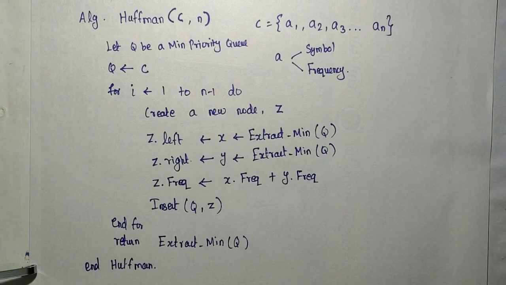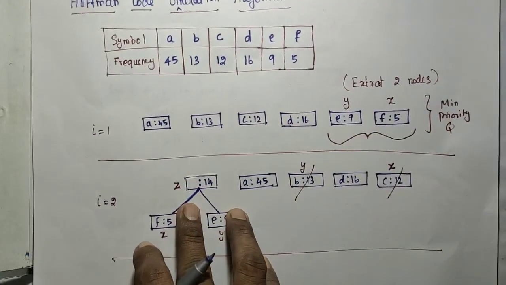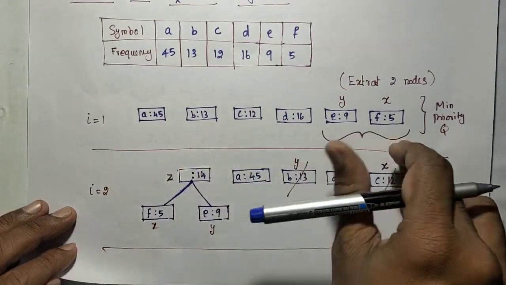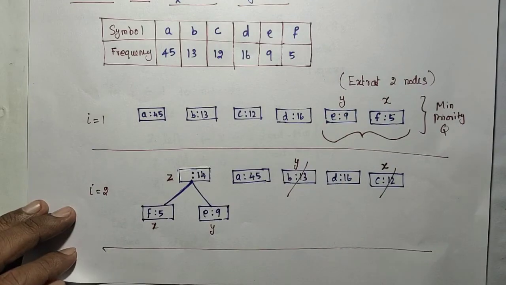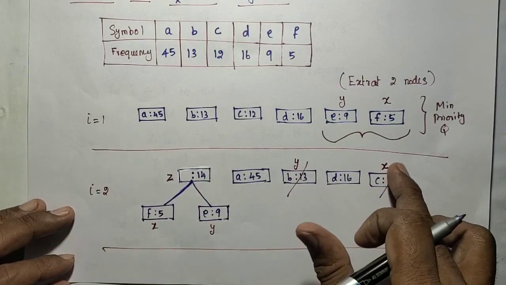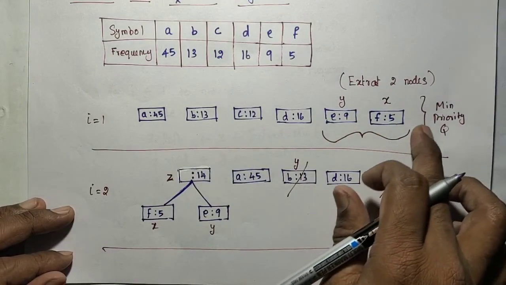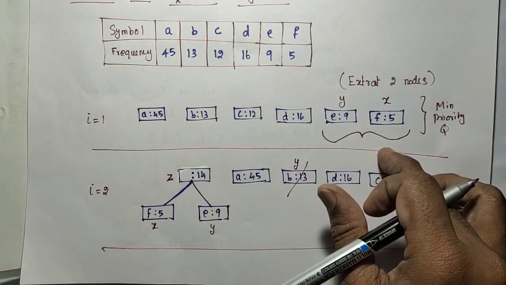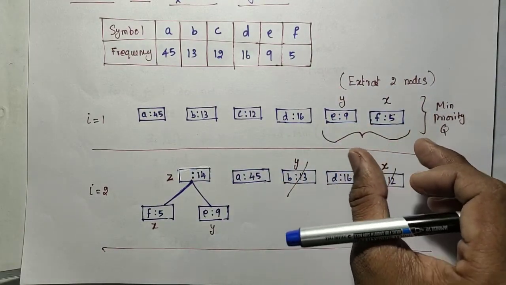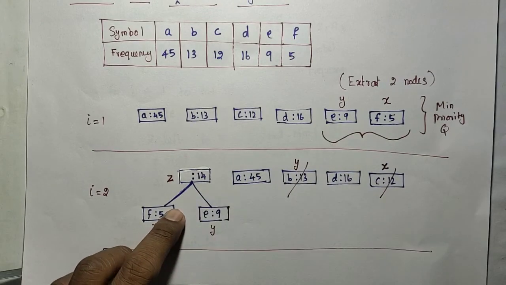How is it said to be a greedy approach? In each iteration, at each step, we are selecting the best one. At this step, these two are chosen as the best, and from that we construct the tree.